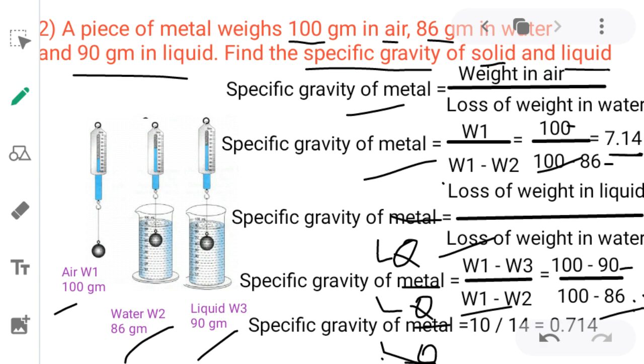So in this way we can find the specific gravity or relative density of a liquid by using Archimedes principle. In the next videos I will give you some special cases, when an iceberg floats on water or a wood piece floats on water, how we can find the relative density or specific gravity, or how we can find the volume of ice or wood floating on water.